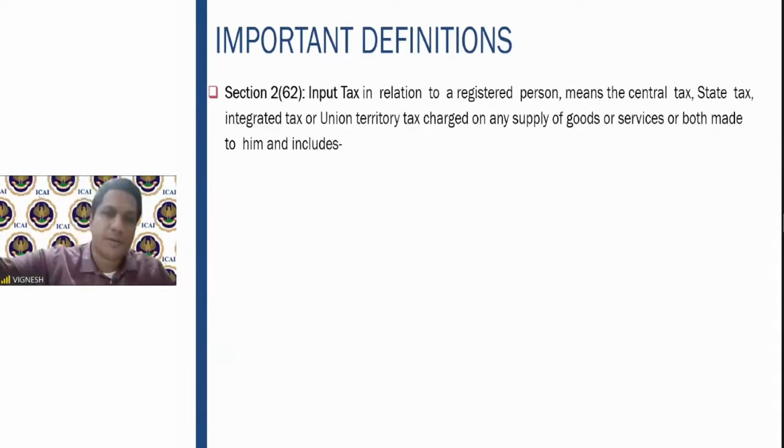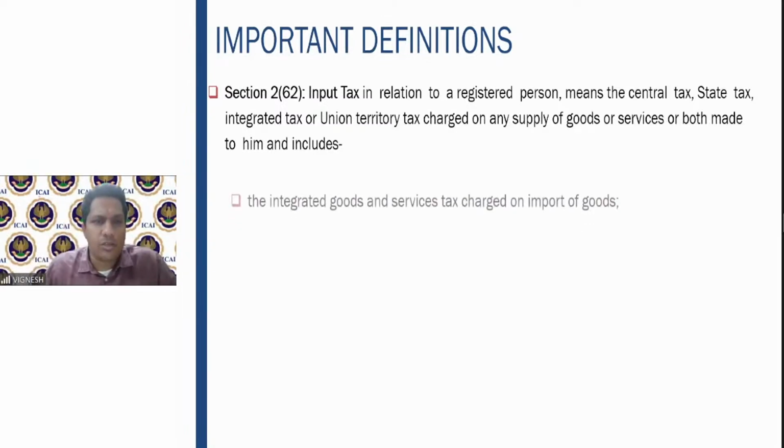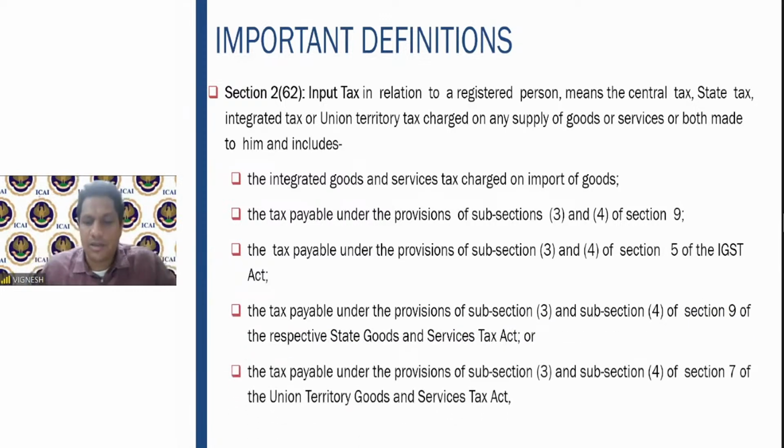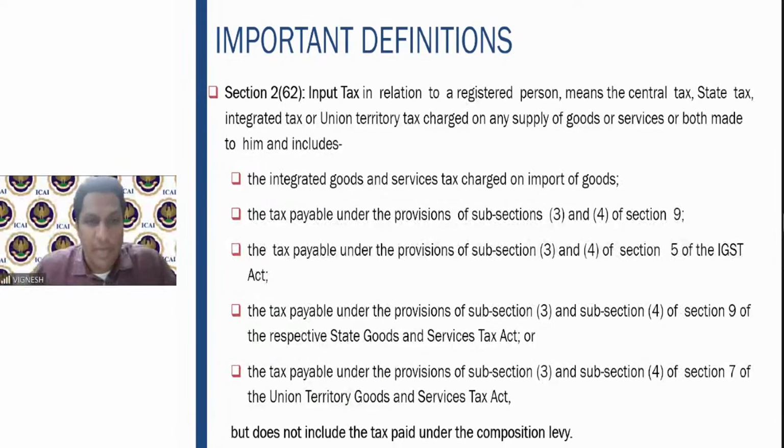Then section 2(62) defines the term input tax in relation to a registered person. It means the central tax, state tax, integrated tax on any supply of goods or services to him, and includes all these particular taxes. So if you see the word input tax, what all does it include? First of all, it is the CGST, SGST, IGST. This is very, very clear. And it includes what all? IGST paid on import of goods.